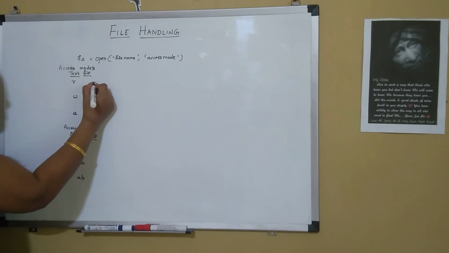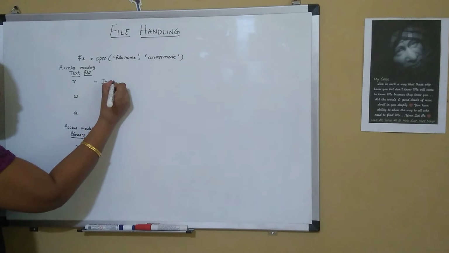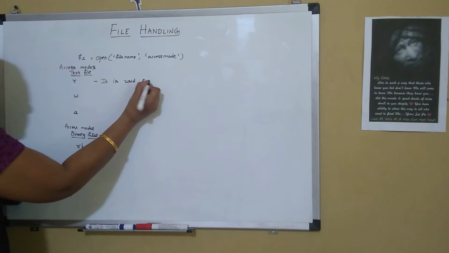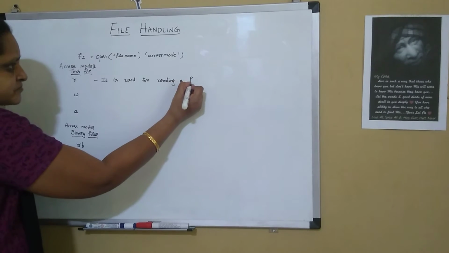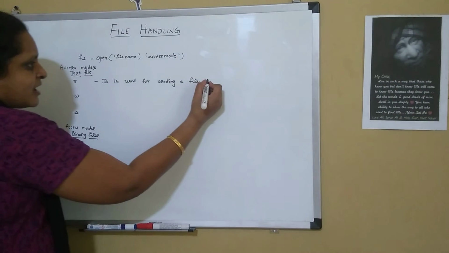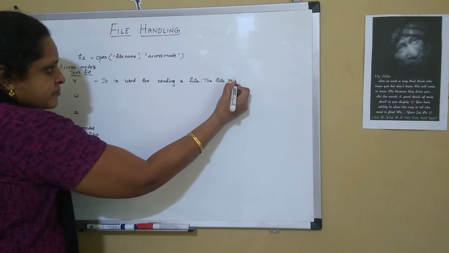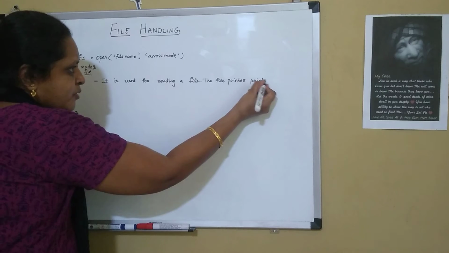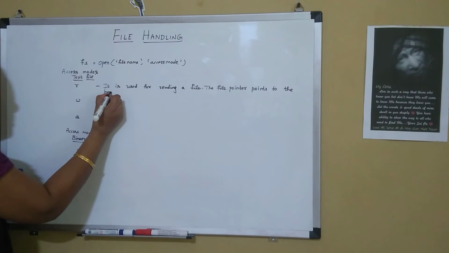So what does the R access mode refer to? It is used for reading a file, and the file pointer points to the beginning of the file.